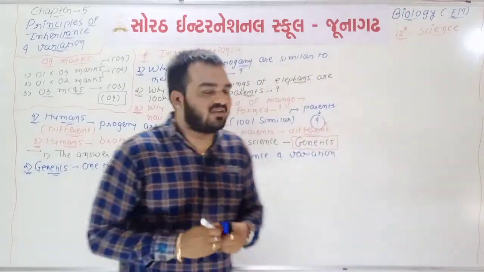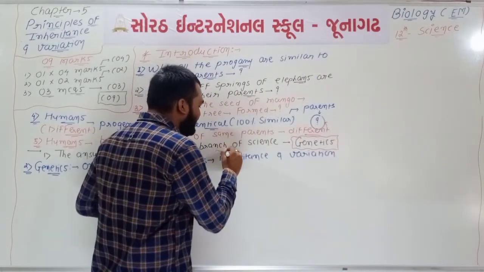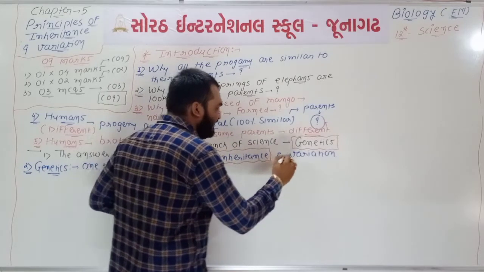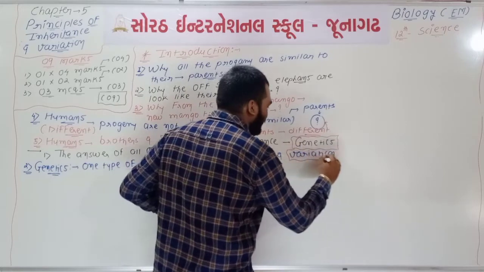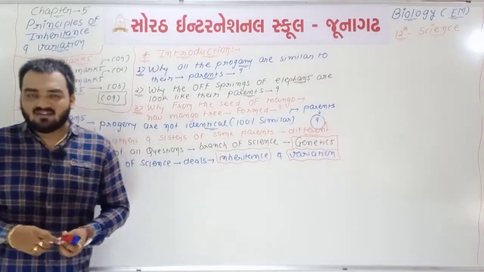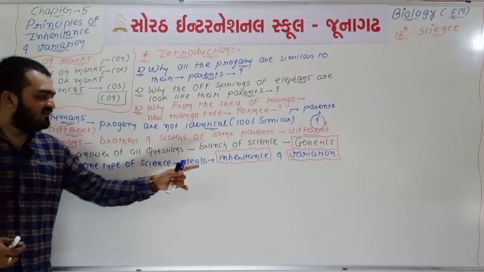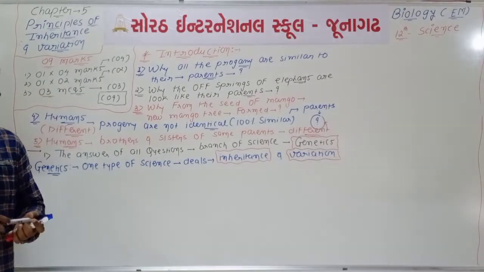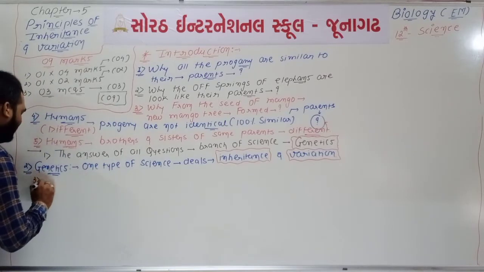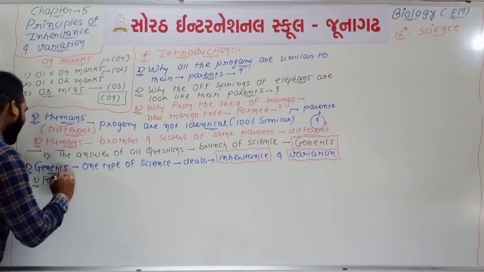So the first process is known as inheritance, and the second process is known as variation. So we can say that in genetics, the study of inheritance and variation will be there. Okay, if we talk about the next extra points, point number 3,